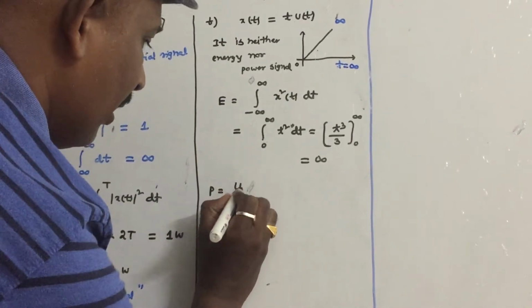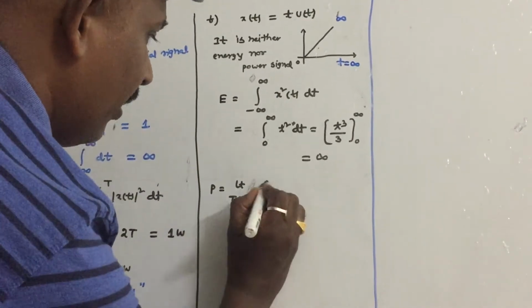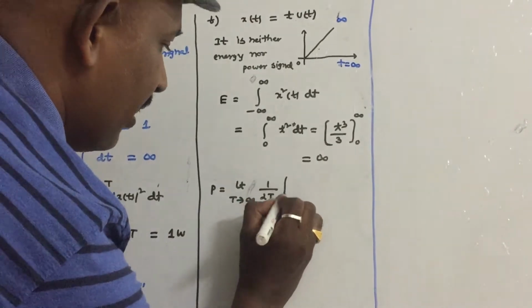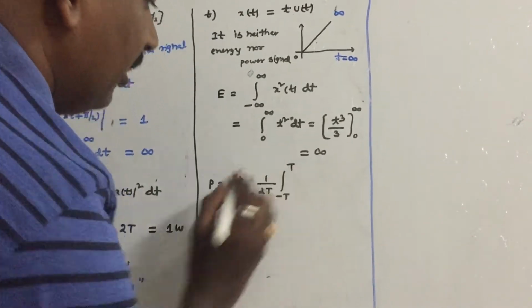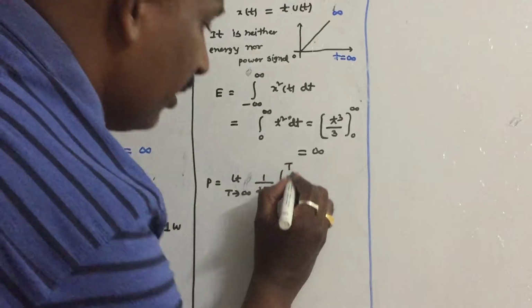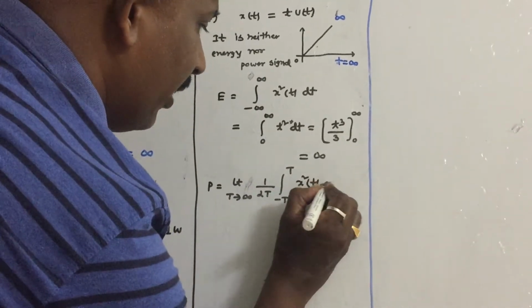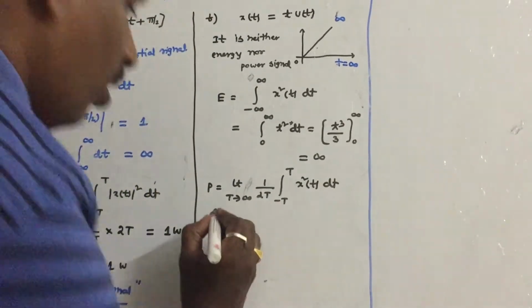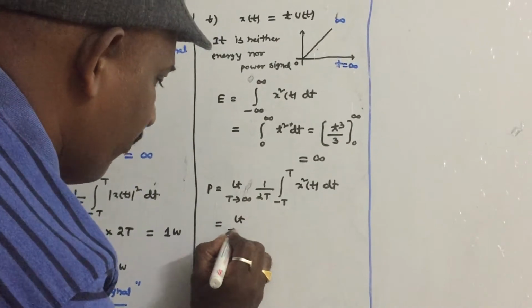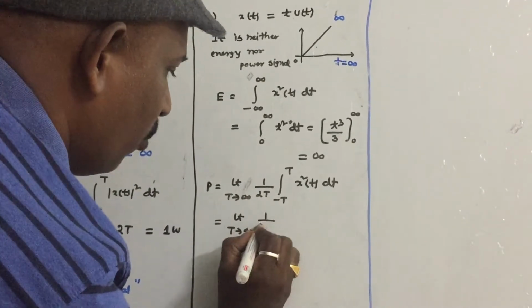Let us take the power: limit T tends to infinity, 1 by 2T integral minus T to T of x square of t dt. So limit T tends to infinity, 1 by 2T.